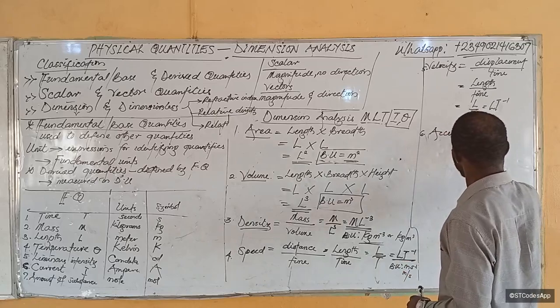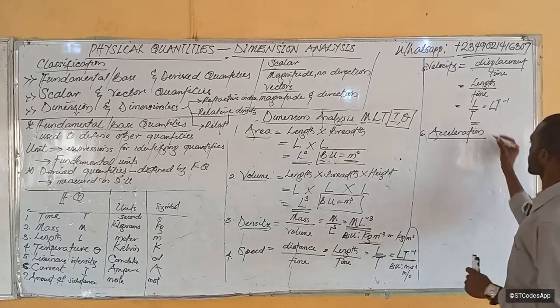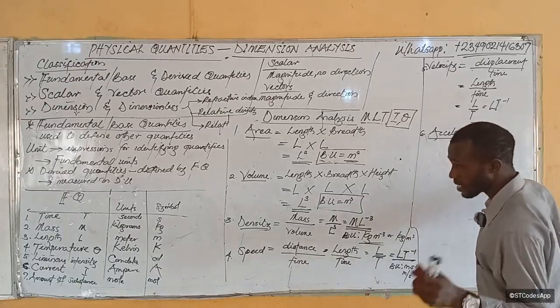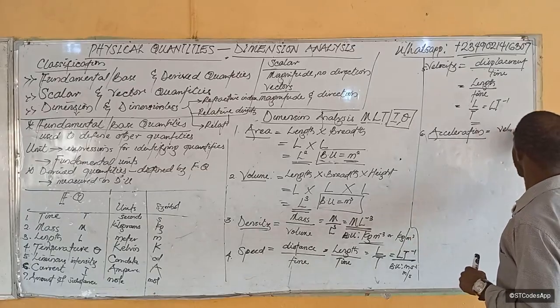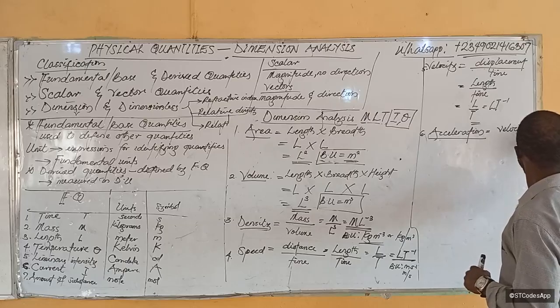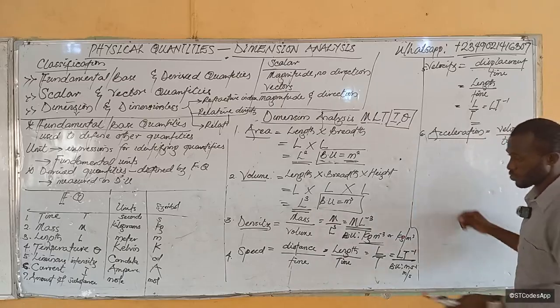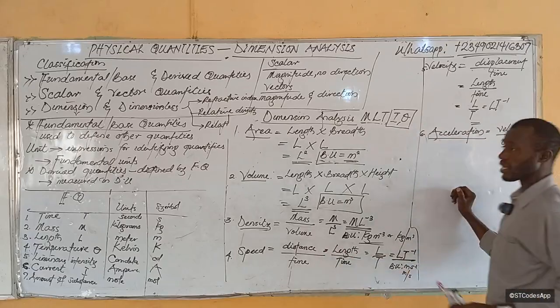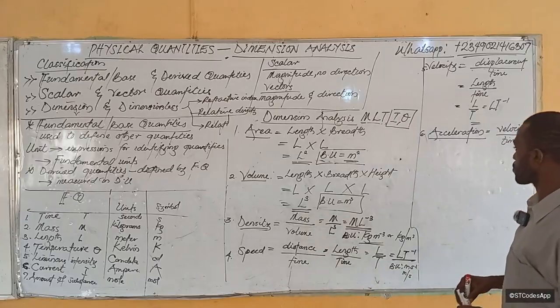This is just going by level of complexity, okay? Now I'm choosing to analyze acceleration. What's the formula for acceleration? Acceleration is given by change in velocity over time. So primarily we are saying it is velocity over time, or velocity per time. Okay, rate of change in velocity. This also means rate of change of distance. Exactly. Now this one, time rate of change of velocity.